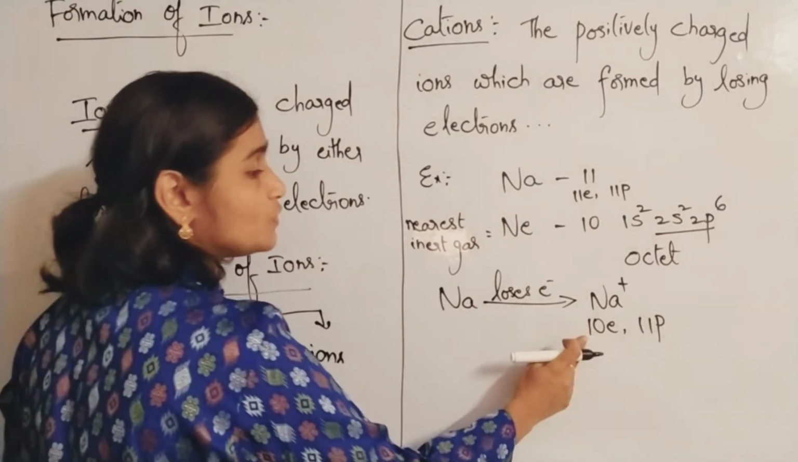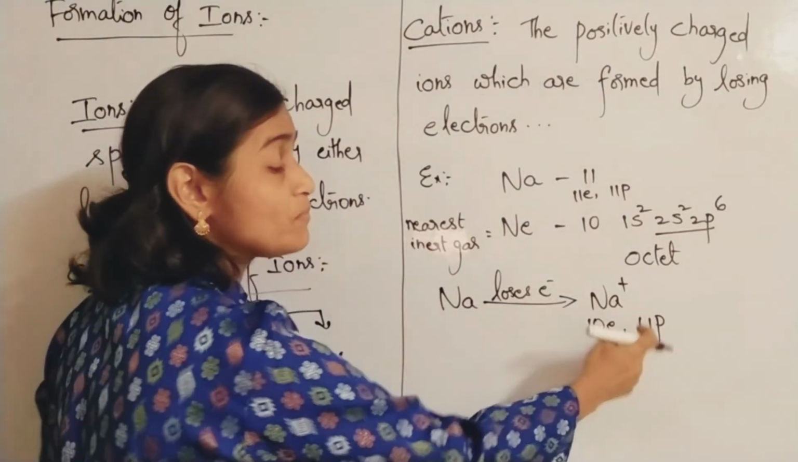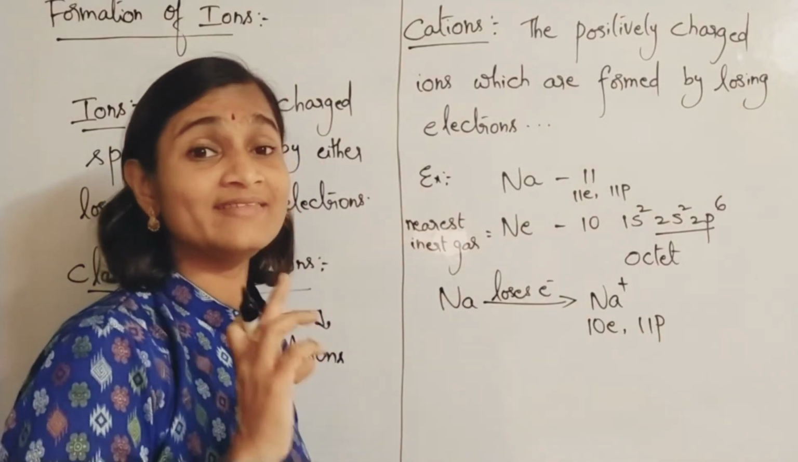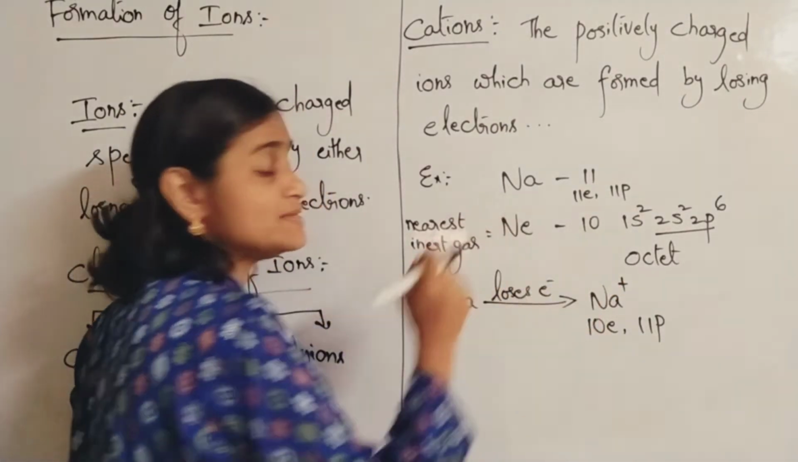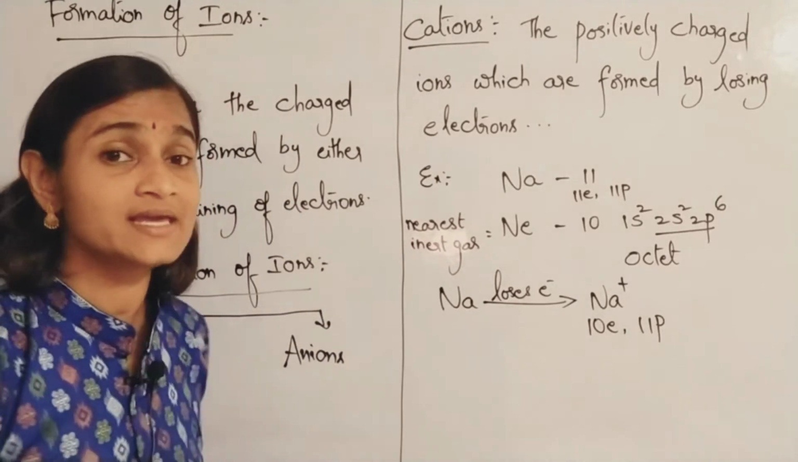So 10 electrons, 11 protons. So one positive charge extra is there, and that we are representing with a plus symbol. So Na plus ion is a cation.